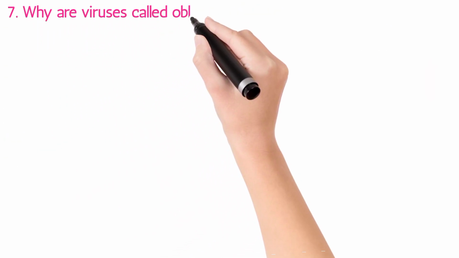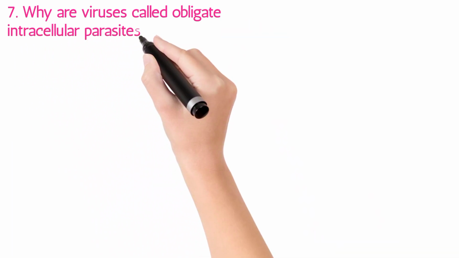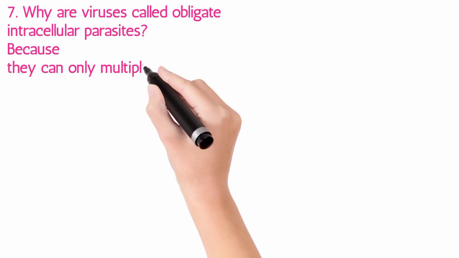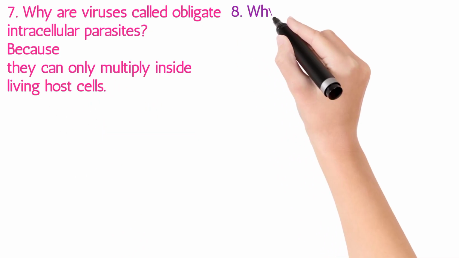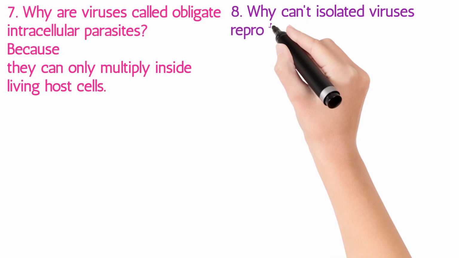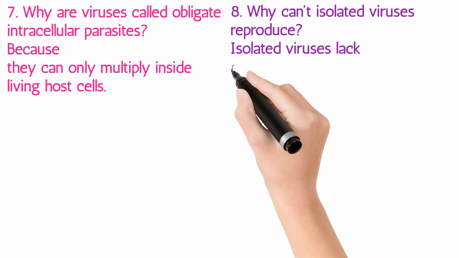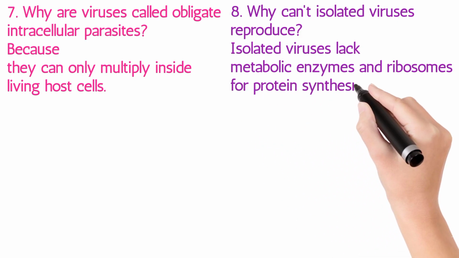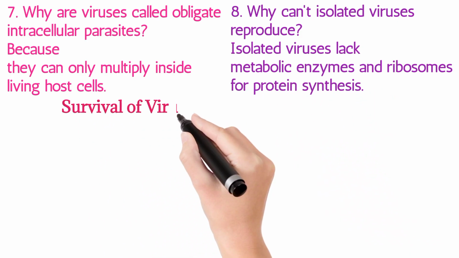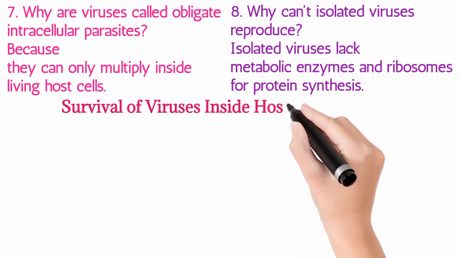7. Why are viruses called obligate intracellular parasites? Because they can only multiply inside living host cells. 8. Why can't isolated viruses reproduce? Isolated viruses lack metabolic enzymes and ribosomes for protein synthesis. Survival of viruses inside host cells.